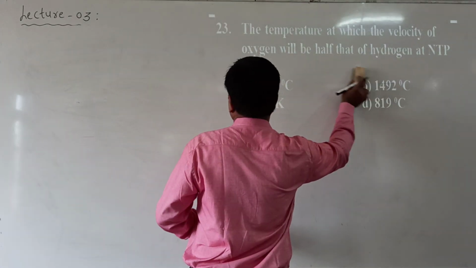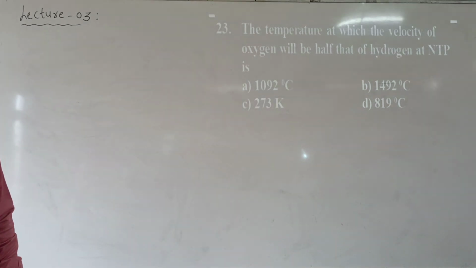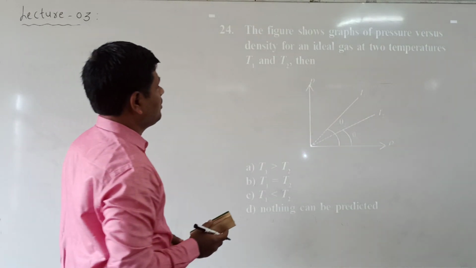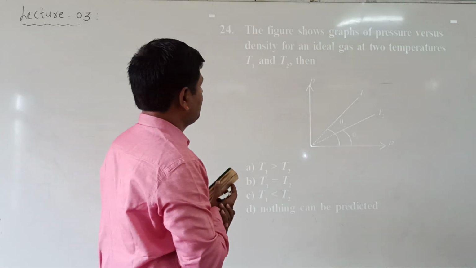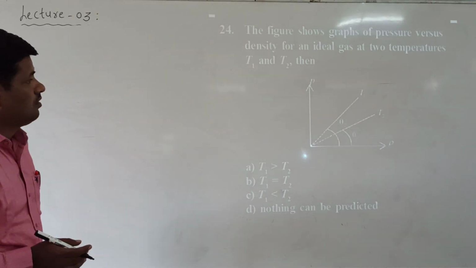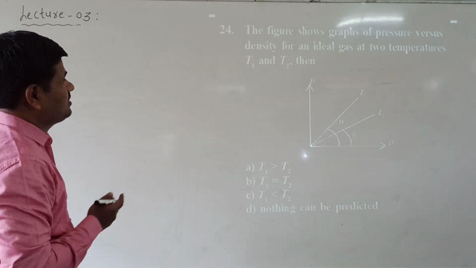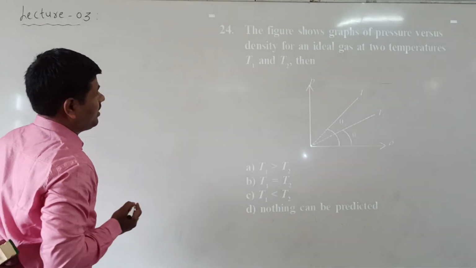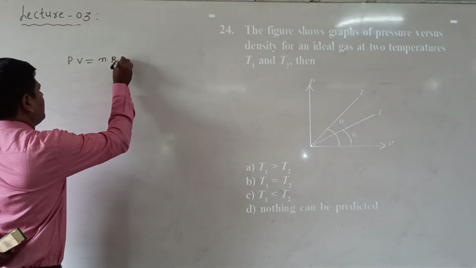Next we go to question number 24. The figure shows the graphs of pressure versus the density of an ideal gas at two temperatures, T1 and T2. Now, what is the pressure versus density graph for an ideal gas? Ideal gas means PV is equal to, what is the formula?